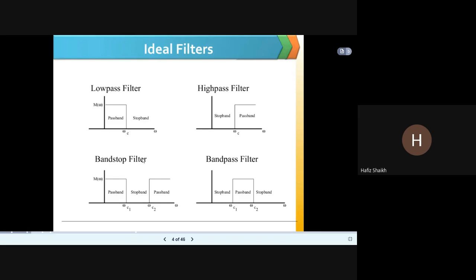In band stop filter, 0 to omega c1 is allowed, omega c1 to omega c2 is the band where the frequency is rejected, and after omega c2 the frequency is again allowed. In band pass filter, 0 to omega c1 is rejected, from omega c1 to omega c2 this band is allowed, and after that it is again rejected.